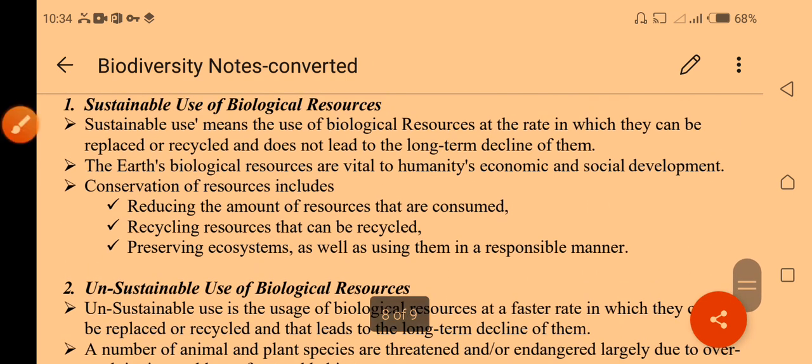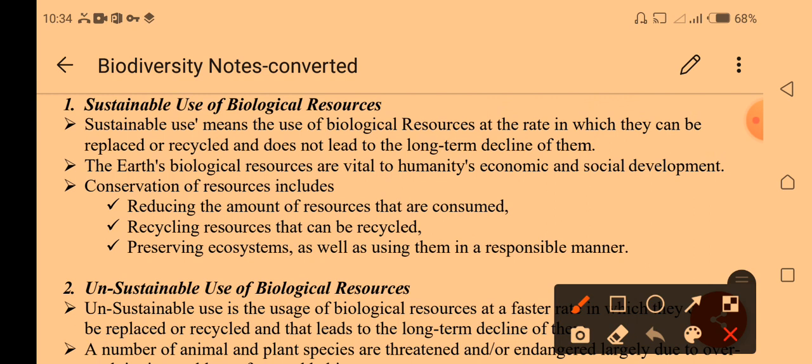Sustainable use of biological resources means using resources that can be replaced or recycled and do not lead to a long-term decline. We can use them for a particular purpose, then replace and reuse them, so they do not decline in the future. For example, if we have used water and it becomes polluted, we can reuse it for agriculture, and again reuse it to sustain. This is the best example of biological resources.